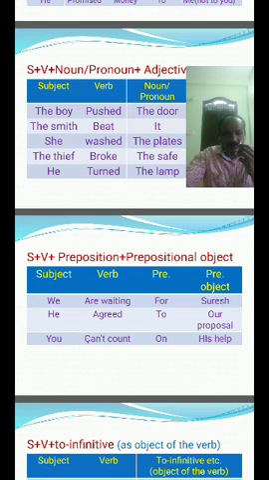He agreed to our proposal. We cannot count on his help. These books belong to me. To is the preposition. The prepositional object is me. His uncle met with an accident.